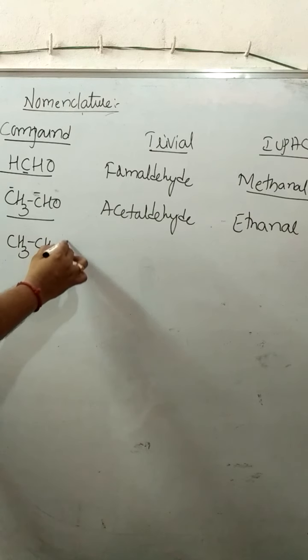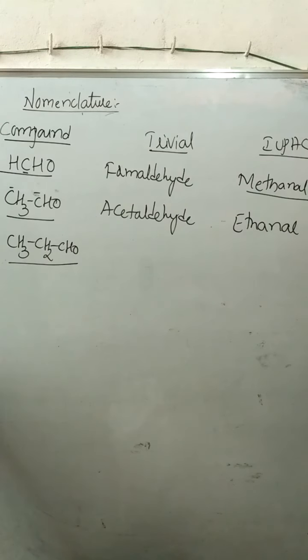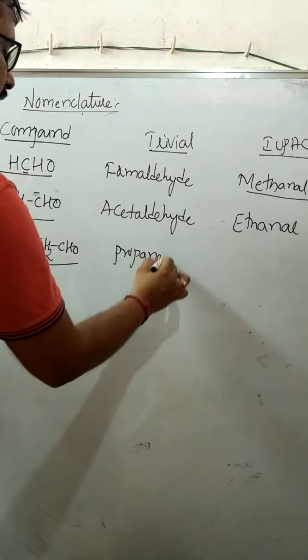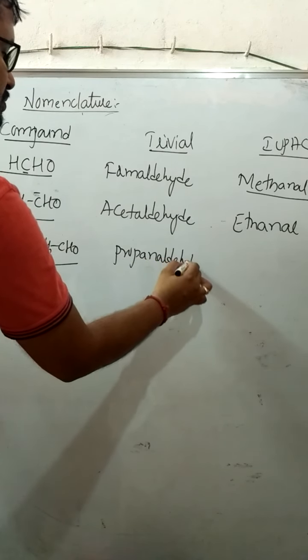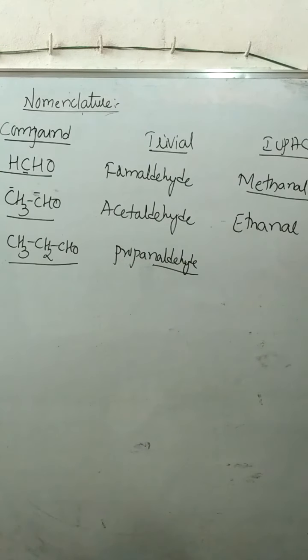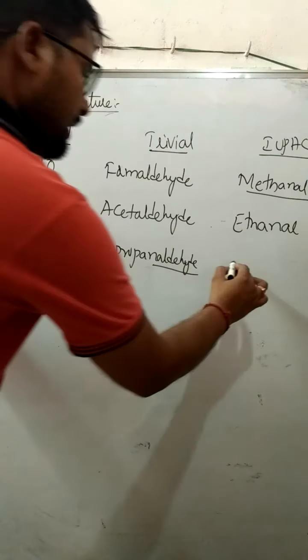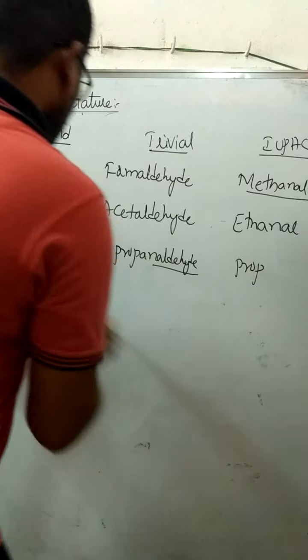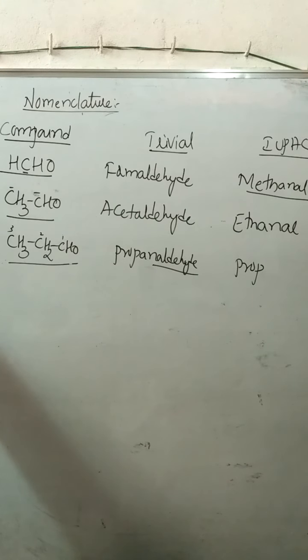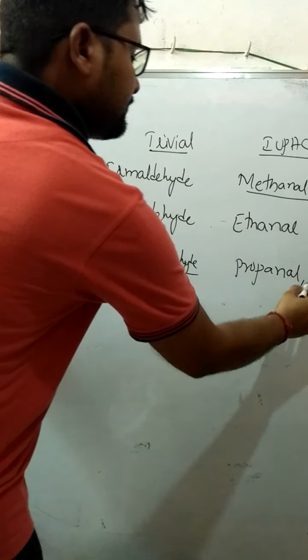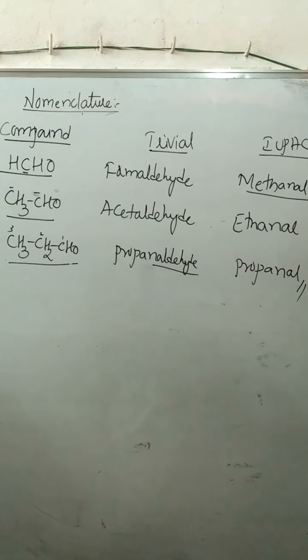For example, one more: CH3CH2CHO. According to the trivial system, it will be propionaldehyde, replacing oic by aldehyde. But when it comes to the IUPAC system, how many carbons are there? 3 carbons, which means prop. Saturated means it should be propane. Replace E by al. Hence I can call it propanal. So these are some examples we can notice with reference to aldehydes.